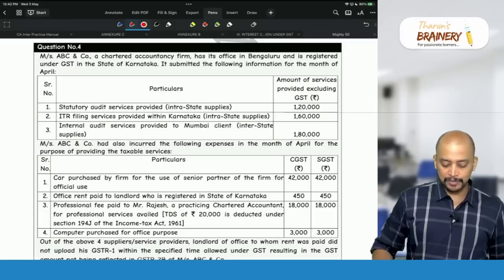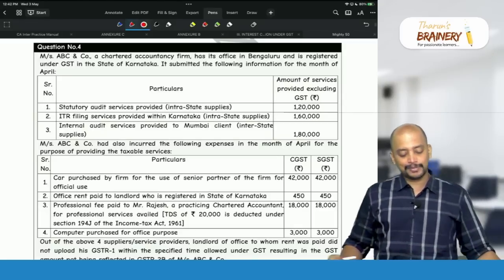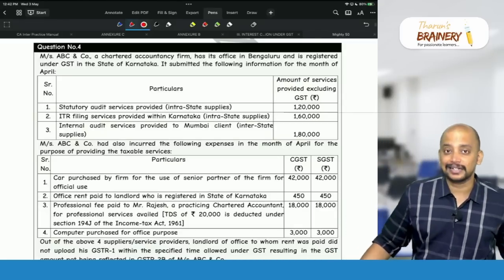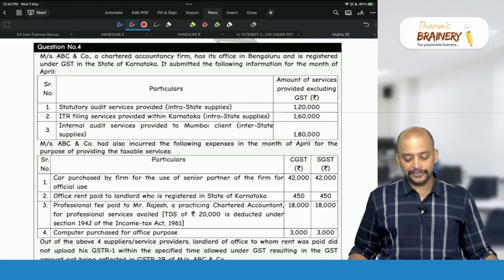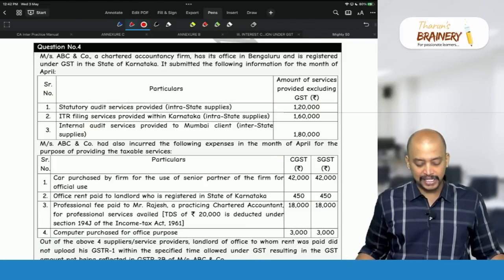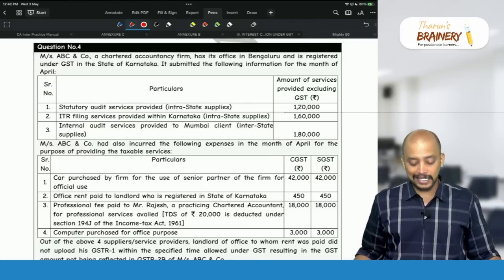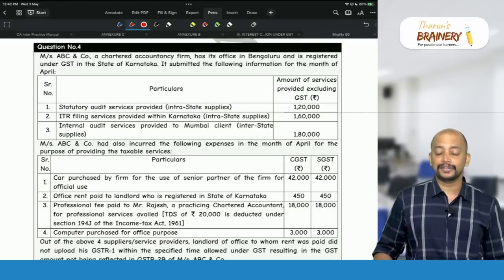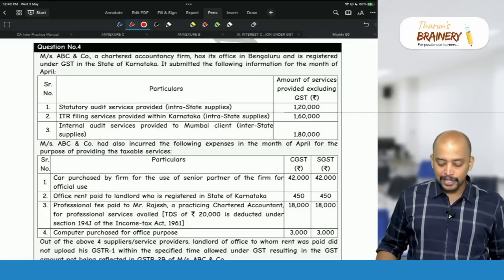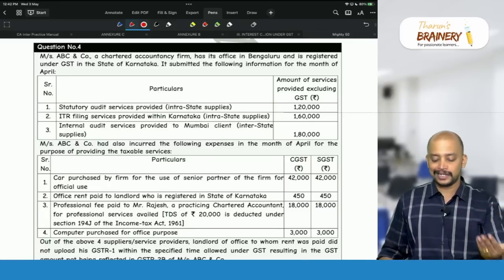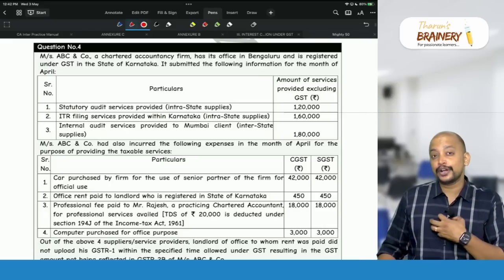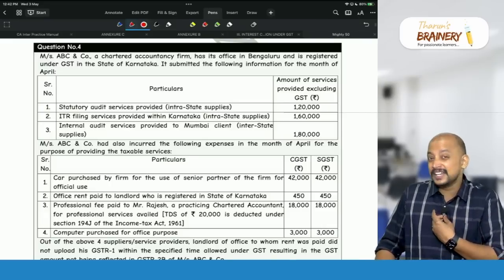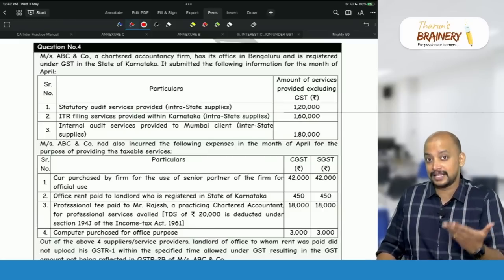Then question number 4. Messrs ABC and Company, a chartered accountancy firm, has its office in Bengaluru and is registered under GST in the state of Karnataka. It submitted the following information for the month of April. Statutory audit services provided. This is not their inward supply. This is their outward supply, a CA firm.